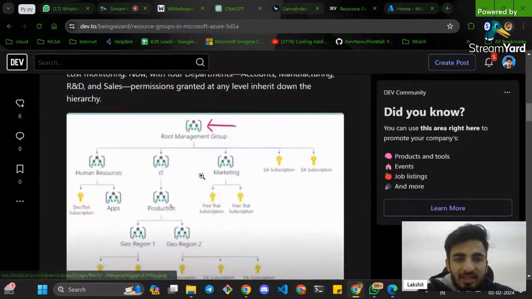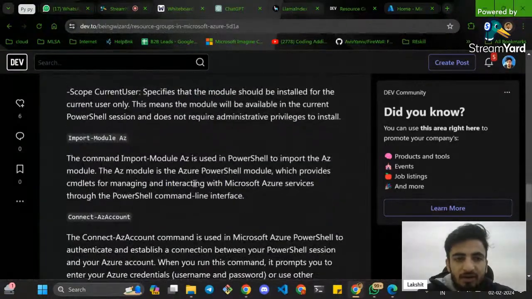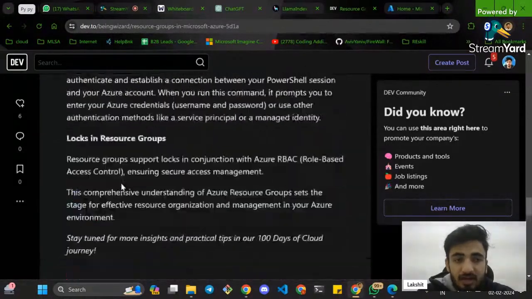So you can see in this article, you can see every step I have told you, right? Every step, what command you have to run, what are the steps that you have to do after onwards, right?